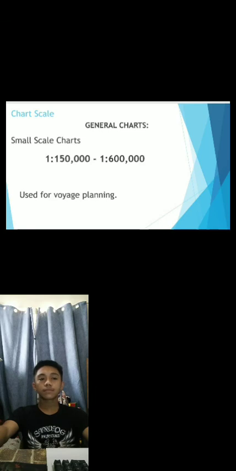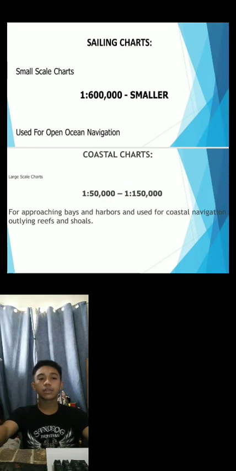Chart scale. The general charts, small-scale charts, 1 to 1,500,000 minus 1 to 600,000, used for voyage planning. Sailing charts, small-scale charts, 1 to 600,000 and smaller, used for open ocean navigation.